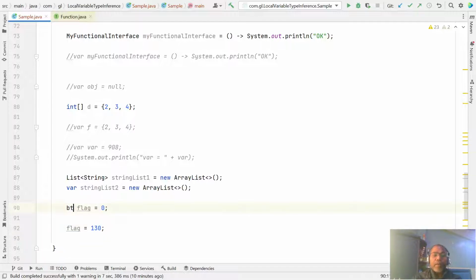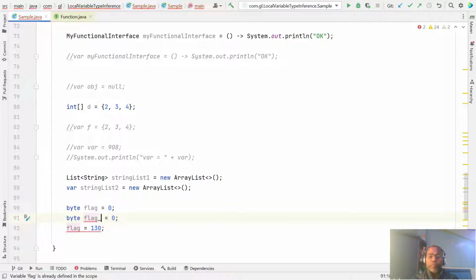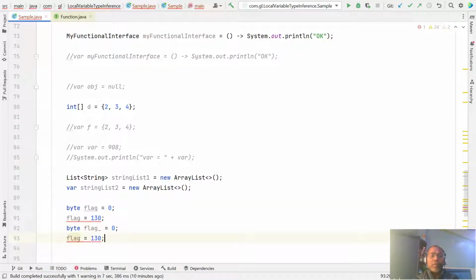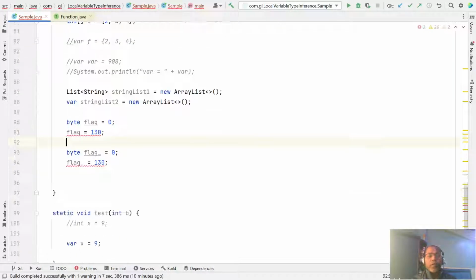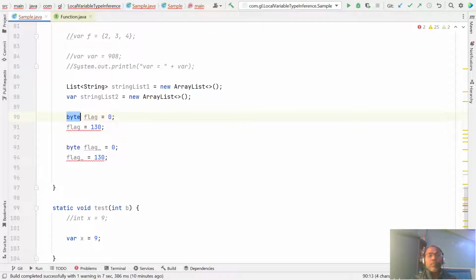So this is the byte. Here, if you say this is the byte initialized to 0, then I can use var. If you notice here, your compiler reports a problem, but if you replace it with var, now your compiler is okay.